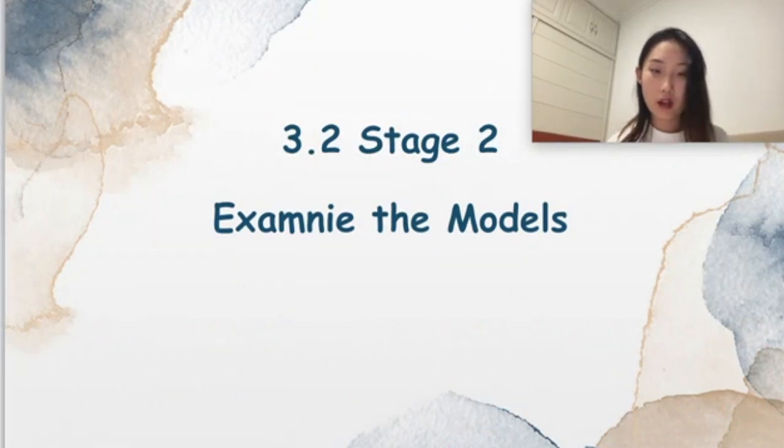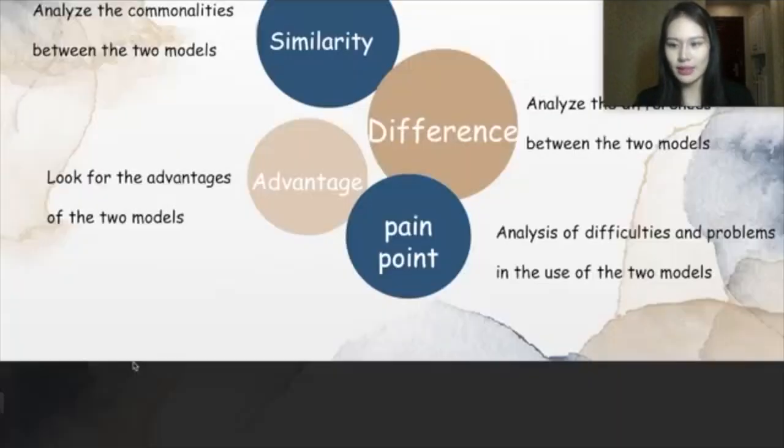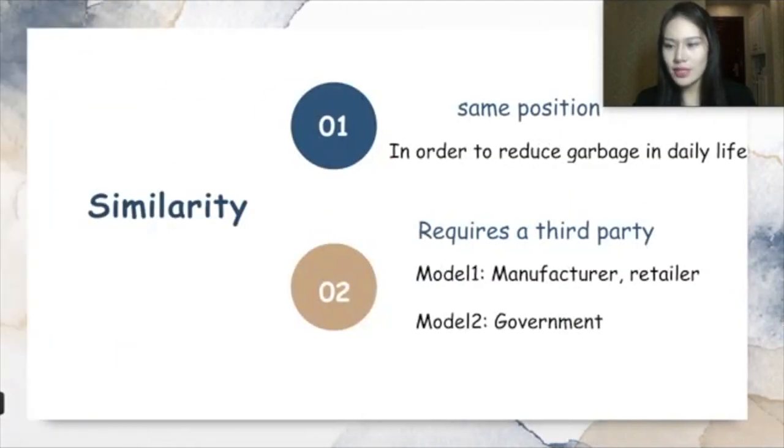Turning our attention now to stage 2, my group member Qi Qianhe will discuss this part. Hello, my name is Qi Qianhe, and I will give you an evaluation of these two models from these 4 aspects, which will be used to analyze the feasibility of each model. First of all, let me give you the similarities of the two models. Definitely, both projects have the same goal, which is reducing household waste.